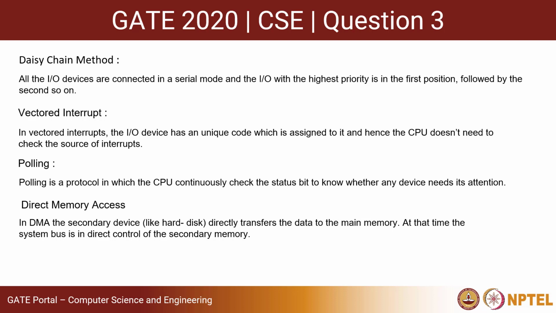So in the DMA method, what happens is that the bus is in full control of the DMA device, like the hard disk or secondary memory, and the CPU sits idle at that period of time. So in DMA, only the secondary device has the full control of the bus, and the CPU sits idle.